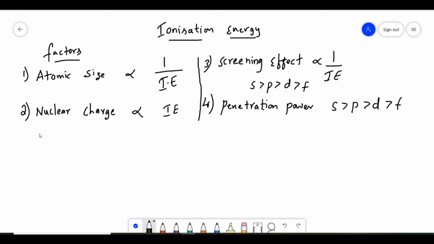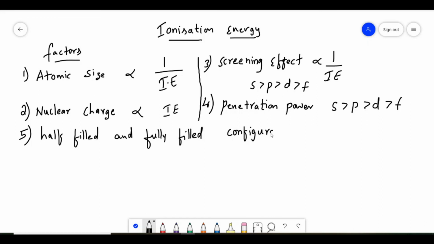But the fifth point is very, very important. So you have to remember the first and fifth points for objectives. The fifth point is that half filled and fully filled electronic configurations have more ionization energy.